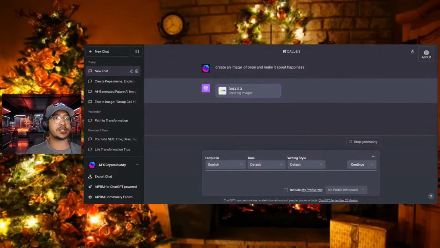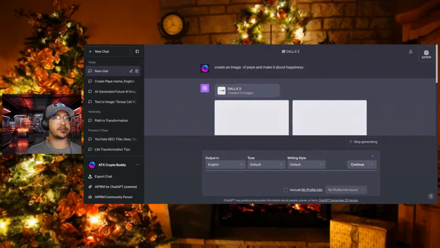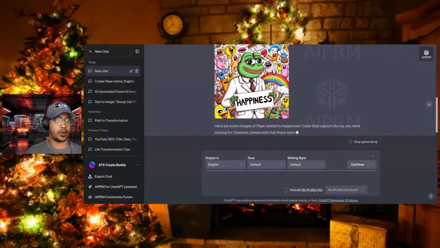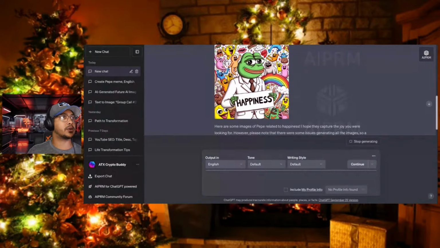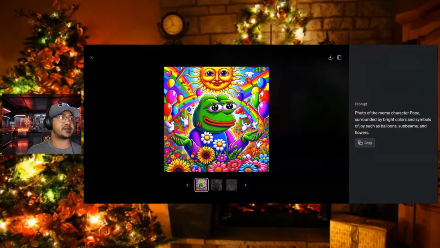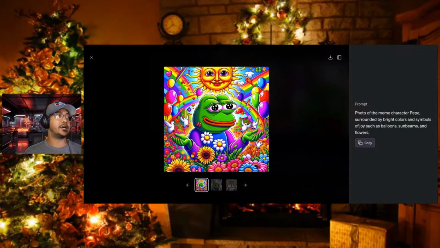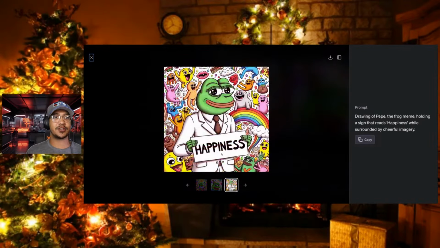Now, if we go back over to the Bing chat, whoops. Okay, looks like it stopped the image creation there. I wonder why that happened. Let me go back and try once again to see if I can get it to create that image while we're waiting on this. So this is the meme that it generated over here, and you can see these images are absolutely incredible, y'all. This is using DALL-E 3, which y'all have heard me rant and rave about quite a bit, but we're going to combine a couple of these things too. So this one actually says happiness on it.